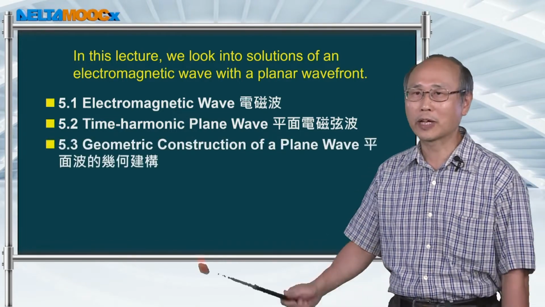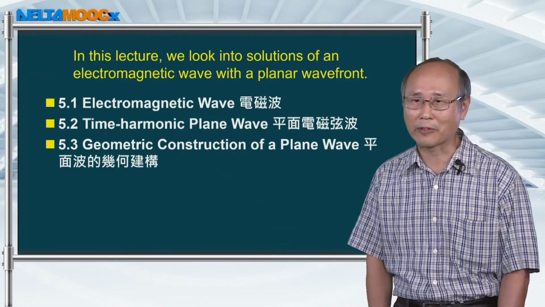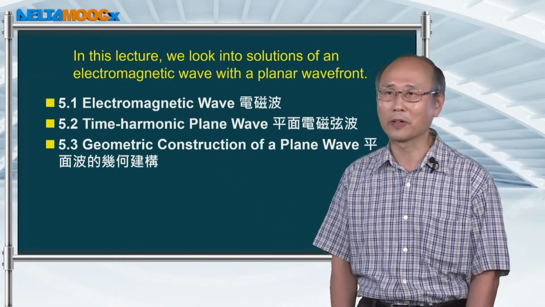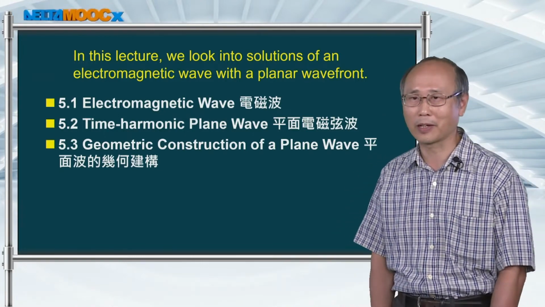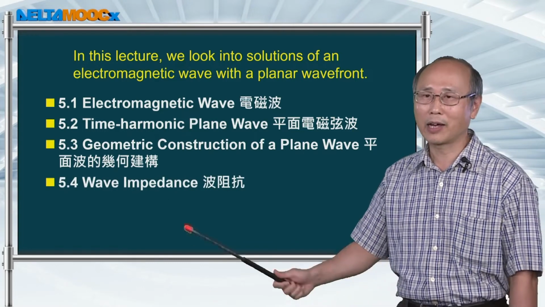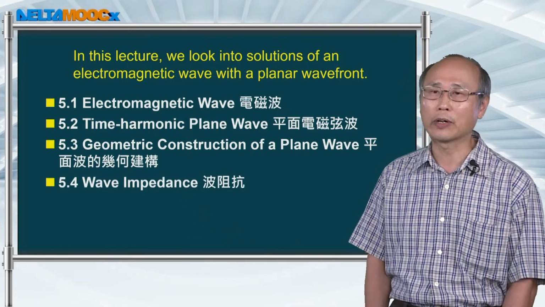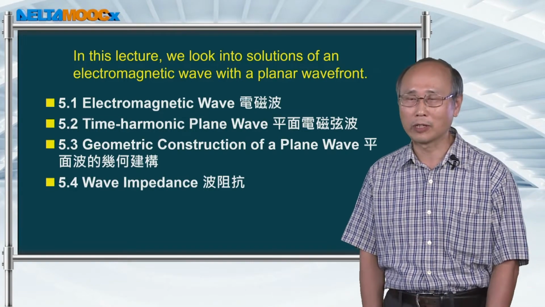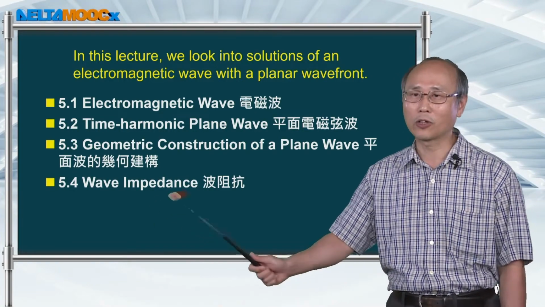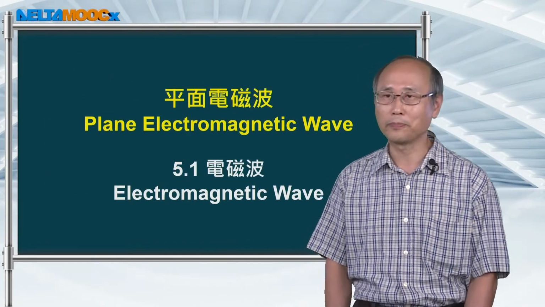I will show you some geometric constructions for a plane wave so that you can remember the concept more deeply. Then I will talk about the ratio between the electric field and magnetic field for a wave, called wave impedance. And finally, I will do some review.